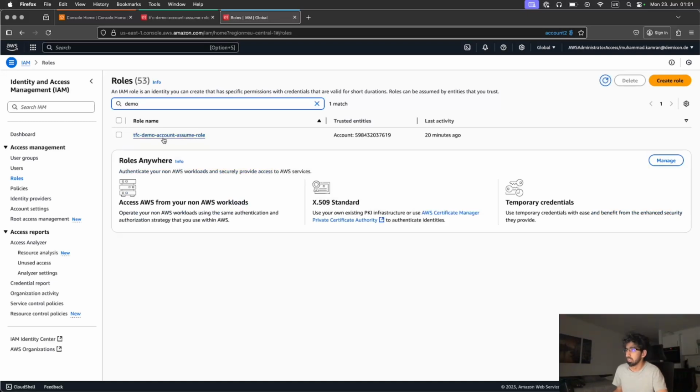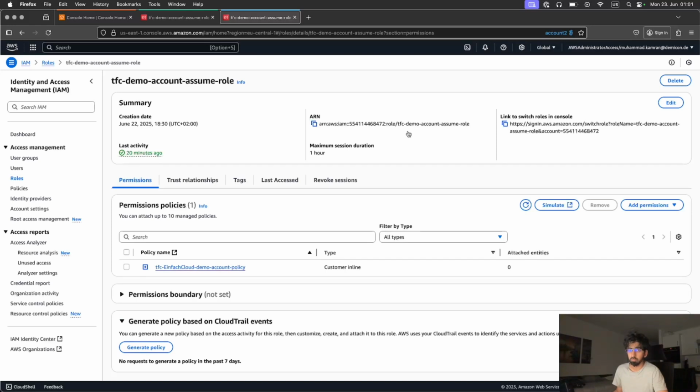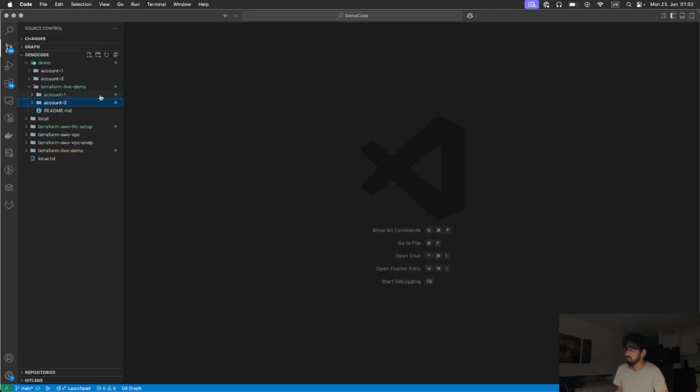You can see this TFC demo account role. Just copy this ARN and put it in the assume role, and the version is pretty much similar. So we have now created our two folders, and as I explained, the names of these folders are important. Whatever workspace name you have set, you also have to provide these names here.